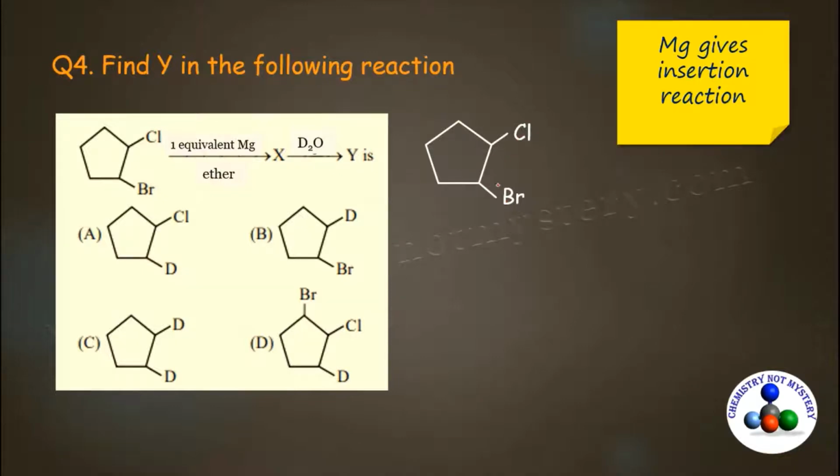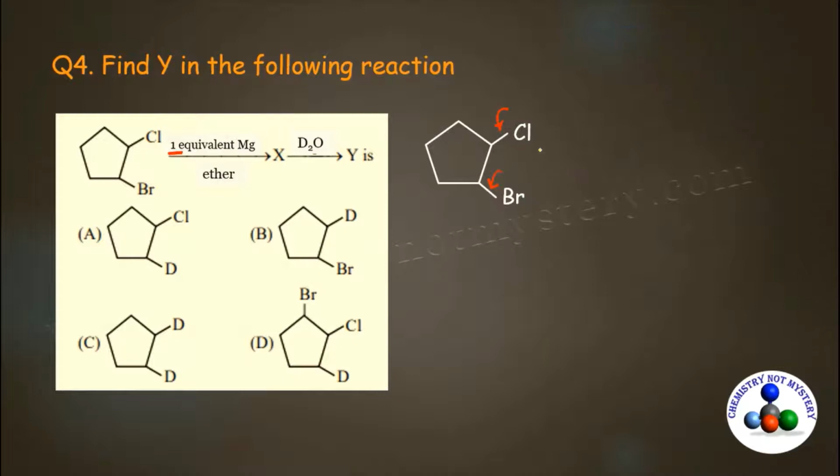There are two carbon halogen bonds. So into which carbon halogen bond will magnesium insert? Between carbon-Cl or carbon-Br, because only one equivalent is given. So here you have to decide which carbon halogen bond is weaker. One is a carbon-Cl bond and the other is a carbon-Br bond. Chlorine and bromine both belong to the 17th group.